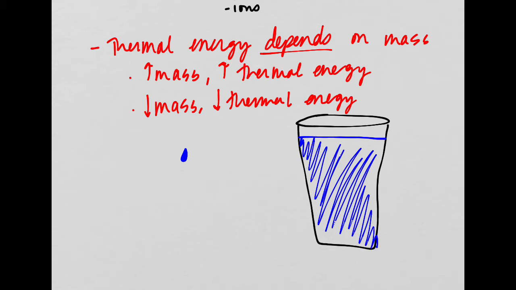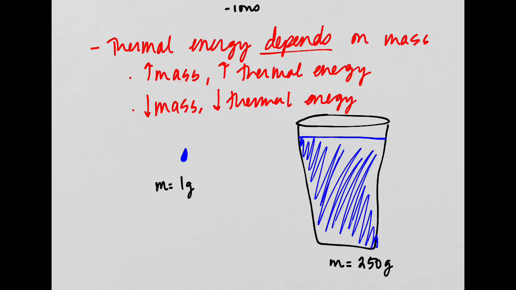So the mass of the drop of water is very tiny. Let's say that it's 1 gram. But the mass of the cup of water, let's say, is 250 grams.